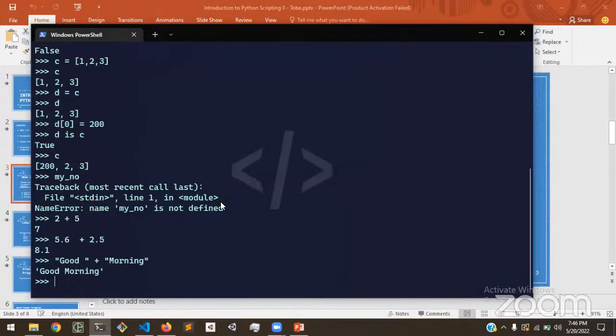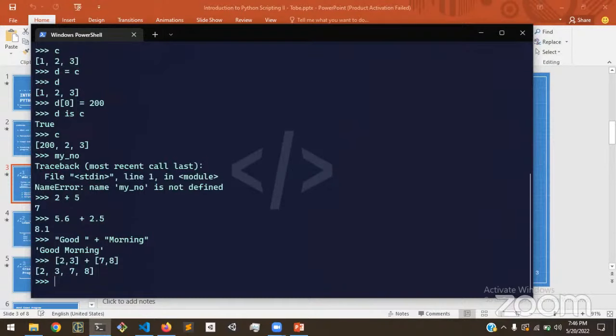So basically when we use the plus sign operator with different data types, we get different operations. With integers or with floats, we get addition, and with strings, we get concatenation, which is similar to addition, but on a string level. So we add the strings together. It also works with lists. For example, we have 2, 3, which is a list, and another list of maybe 7 and 8. Again, we can add them together and we get a bigger list that contains all the elements.